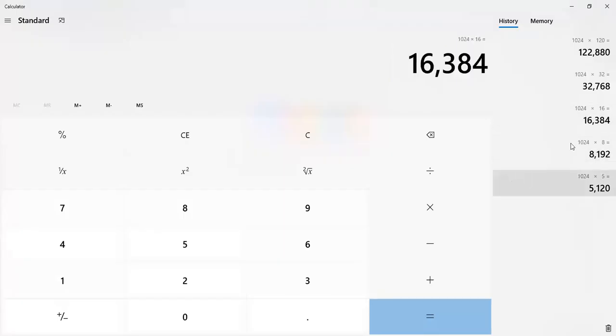What do we want to do? You have to just multiply. So this is if you want a 5 GB RAM, this is if you want an 8 GB RAM, this is if you want a 16 GB RAM, this is if you want a 32 GB RAM, and this is if you want a 120 GB RAM. Sorry if at that time you had some problem with Zoom. Something was wrong. Now let me again show you how to do that, because I think you were not able to see it.